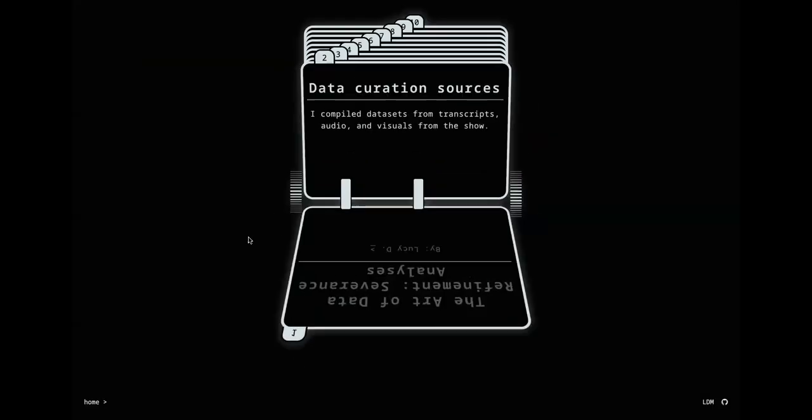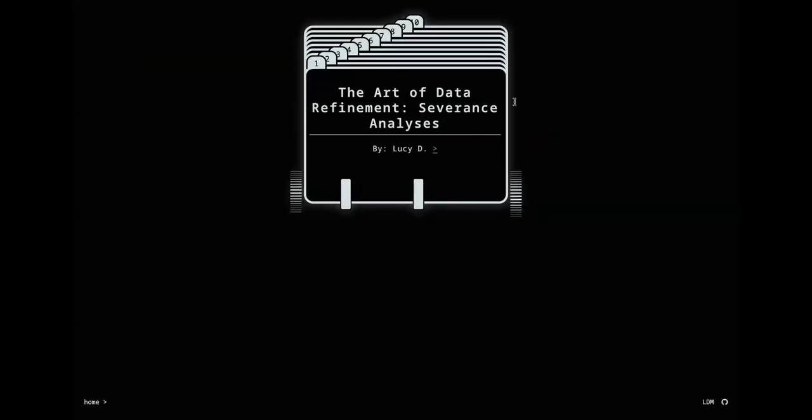I am excited today to talk about some data curation that I have done for a, in my opinion, popular TV show known as Severance. I think this is an example of how you can allow your deep interests to also inform your work. So I have enjoyed the show Severance since it came out, I guess the first season was 2021 maybe, and they recently had a second season in the spring, and I have been curating some data sets from this TV show, so I thought I would just talk a little bit about that.